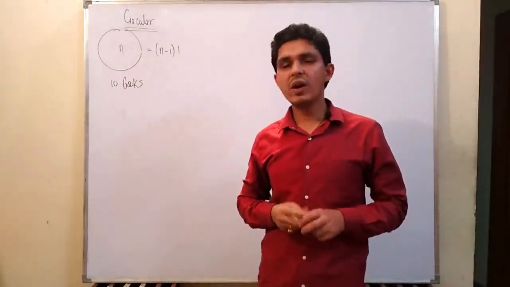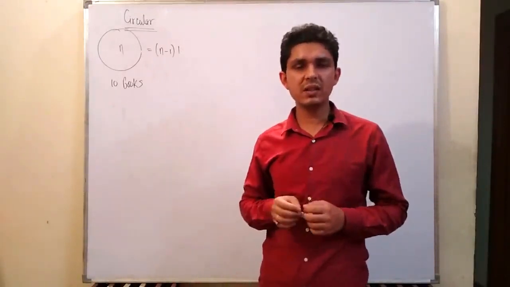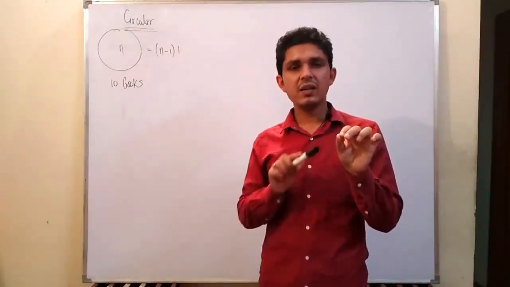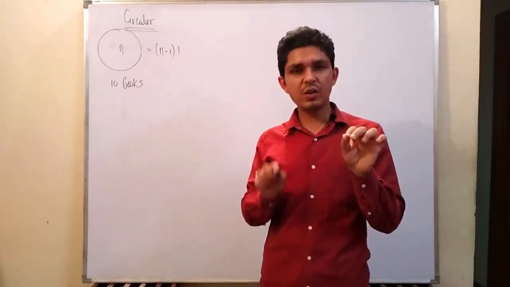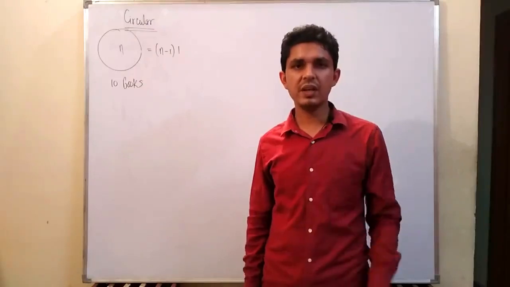And why is this? Because for arranging n objects in a circle, we first fix one object, and then we arrange all the objects with respect to this fixed object.